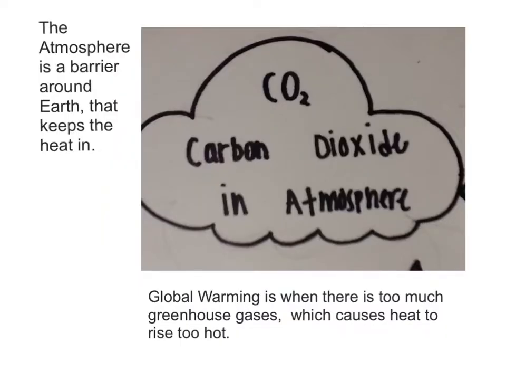The atmosphere is a barrier around Earth that keeps the heat in. Global warming is when there are too many greenhouse gases, which causes the heat to rise too high.